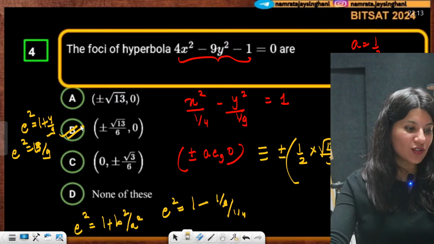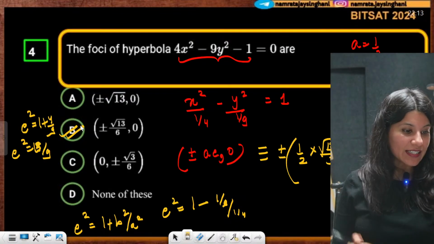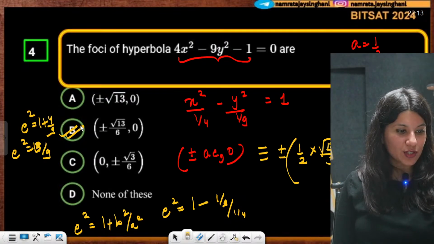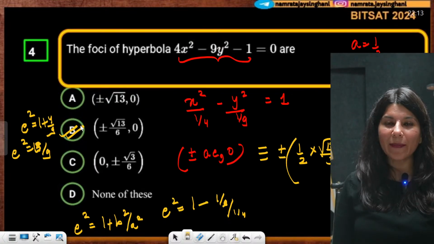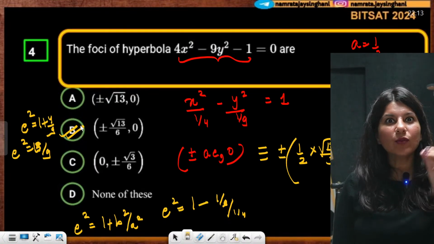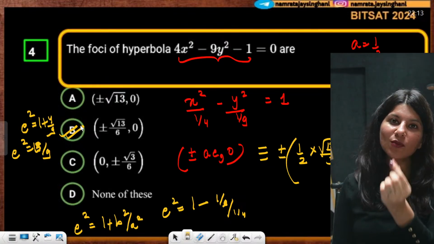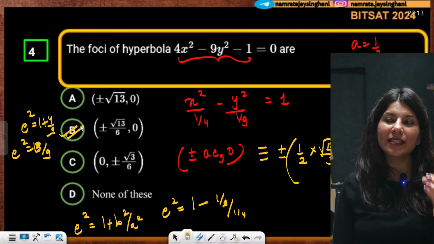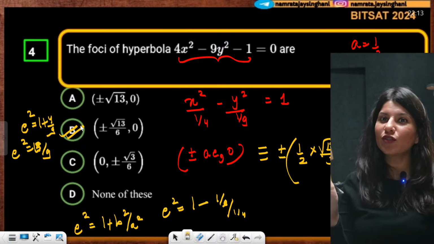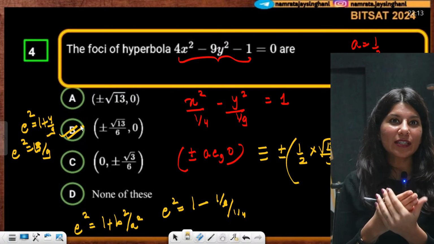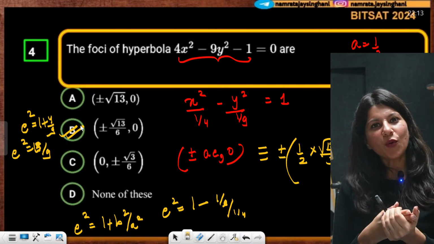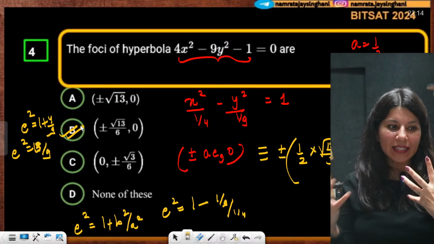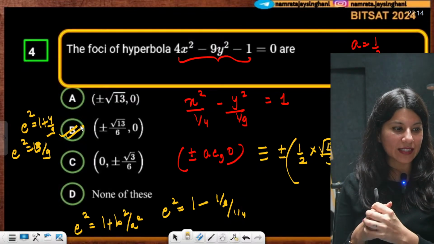Yes, Tejit is asking, how did the class suddenly start? It was scheduled tomorrow, right? Yes, I scheduled it tomorrow because I had no hopes that power will come back. But then I was like, I don't know what is happening. In 24 hours, I believe 23 hours, there is no power at my place. Only 1 hour there is power at my place, and I feel I am in some village or what. I am so frustrated. And then I was like, I have to do something about it. And I felt that, okay, let's do a small mini setup and then solve questions in this setup.